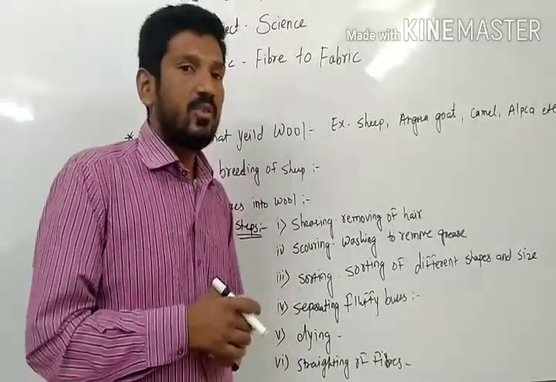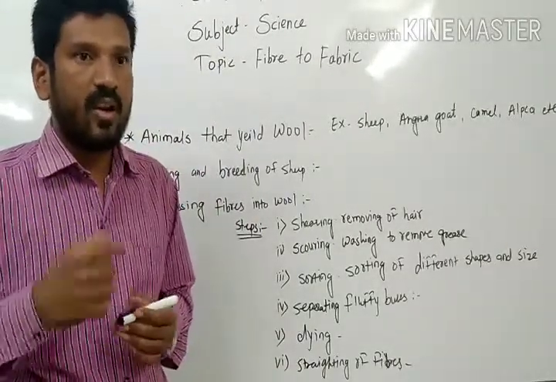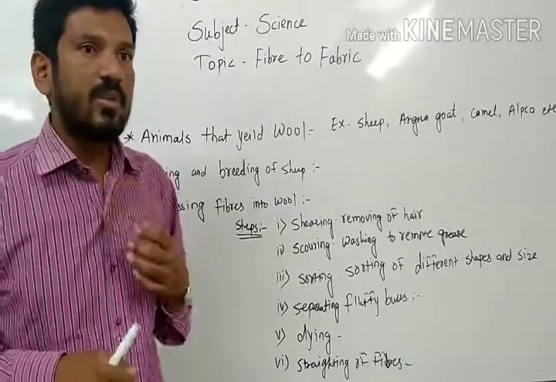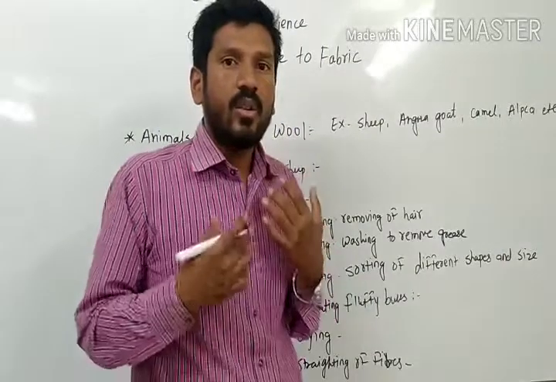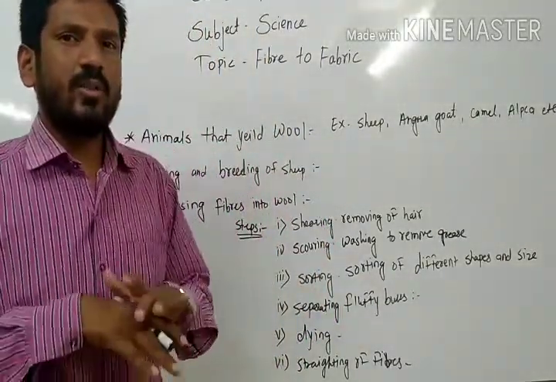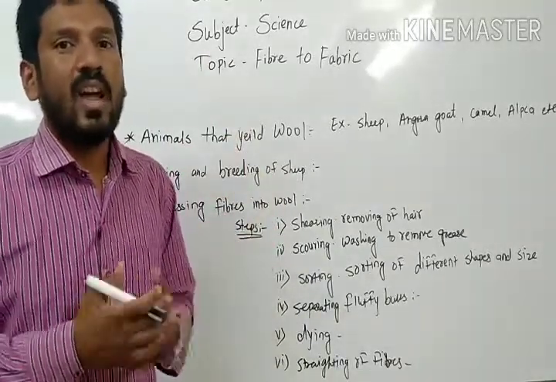But after the 18th century there were machines. Now, if your father or brother at home uses a trimmer, what is the purpose of that trimmer? They remove the hair from our face. To trim our beard, we use a trimmer. Previously there were no tools like that, so people used to do things with their hands.